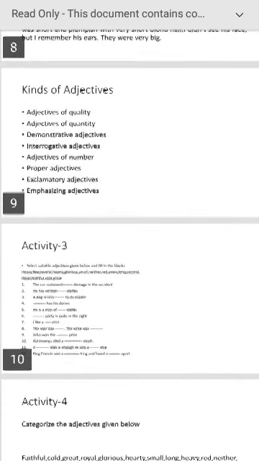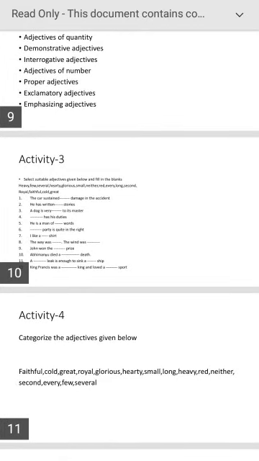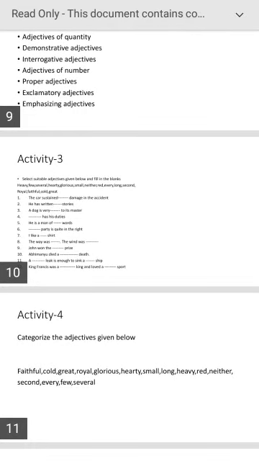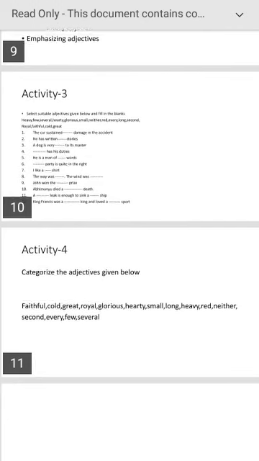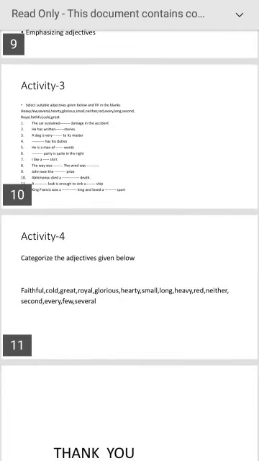Next, in activity 3, we fill the blanks with appropriate adjectives given in the form of a list. From that list, we have to select the more suitable adjective and fill in the blanks. So in this way we have filled almost 12 sentences.